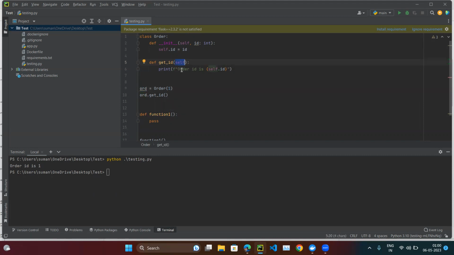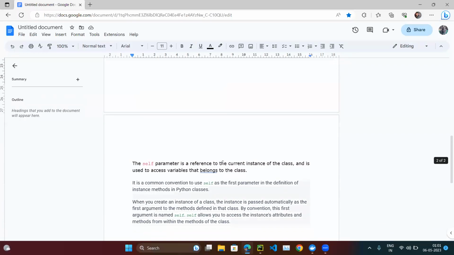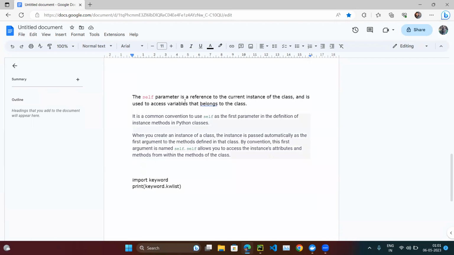Self is accepted as the first argument in the class methods. So this is the first method, this is the second method, this is the matching method, this is one other method. The first argument is self only, right? So this is self. Now we know what is self. We just need to define it in English terms, right?